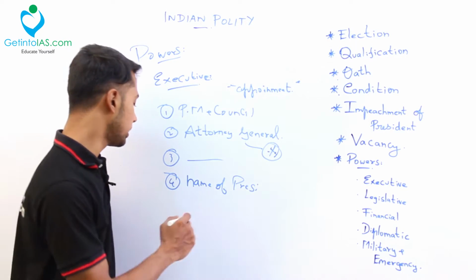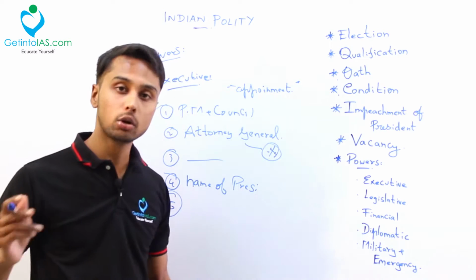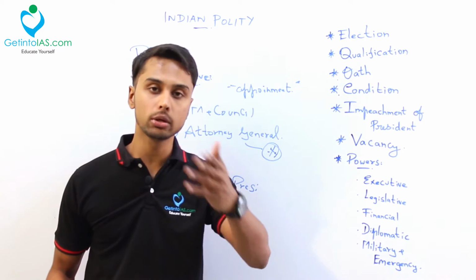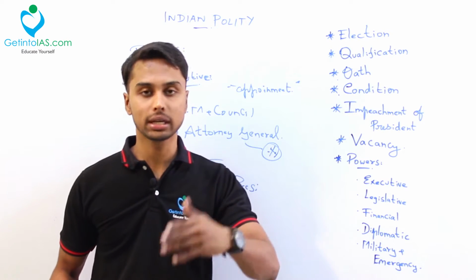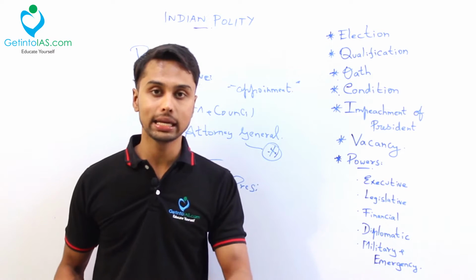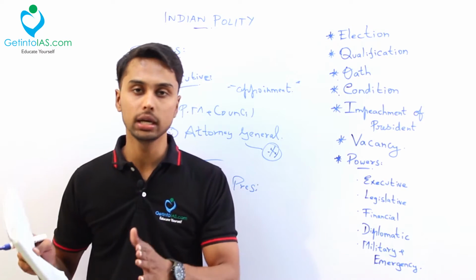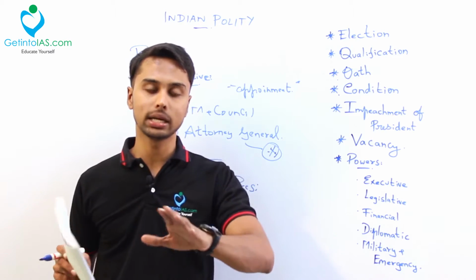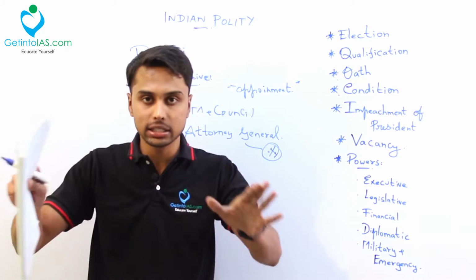That is one thing. And the president can make rules. He can make rules for the regulation of a state. He can make rules at any time for the regulation of the country. That is one ground. And he can declare any area as a scheduled area. What is a scheduled area? We'll discuss in later classes. But for your simple understanding now, the president can declare any area as a scheduled area.